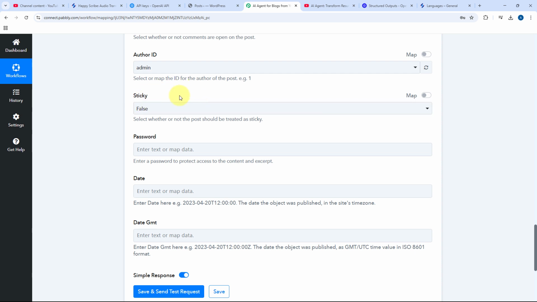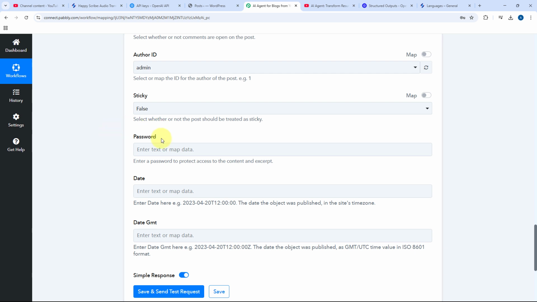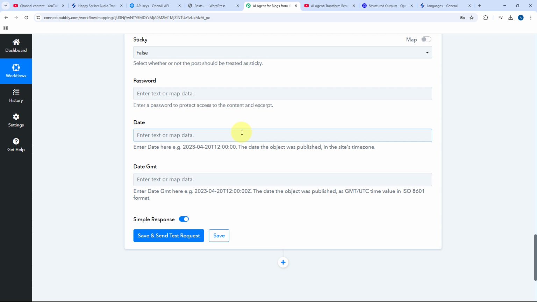Then, is this post sticky or not? We have to select that. So it is not, so we are selecting false. If you want to add any kind of password to protect the access of this particular blog post, you just have to enter the password over here. But I don't want to do that either, so I'm just going to keep this field blank. And if you want to publish this post on a specific date and time, you can enter that date and time over here. We are not going to do that right now.